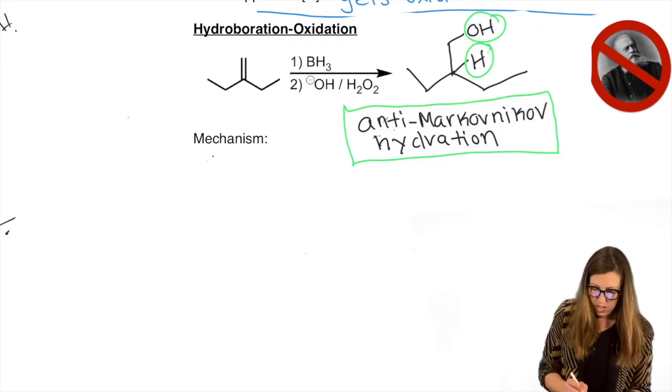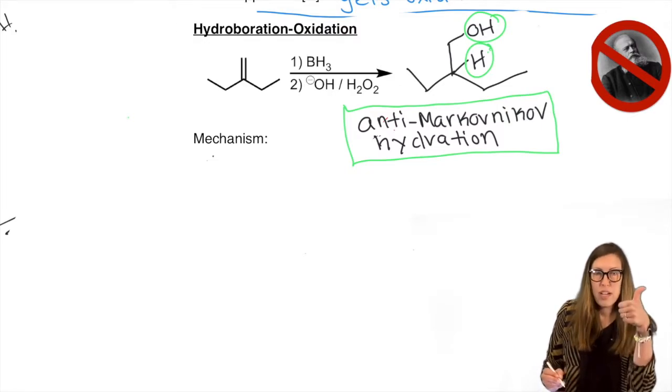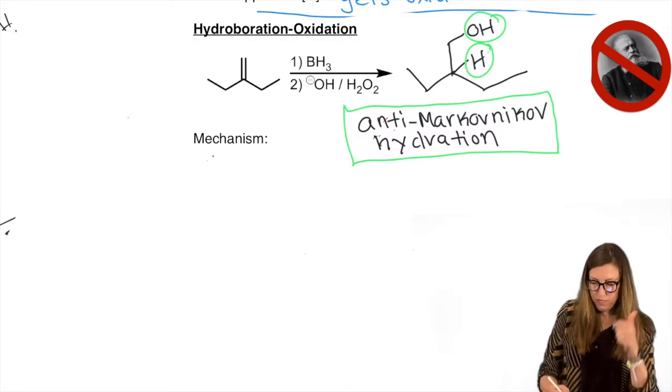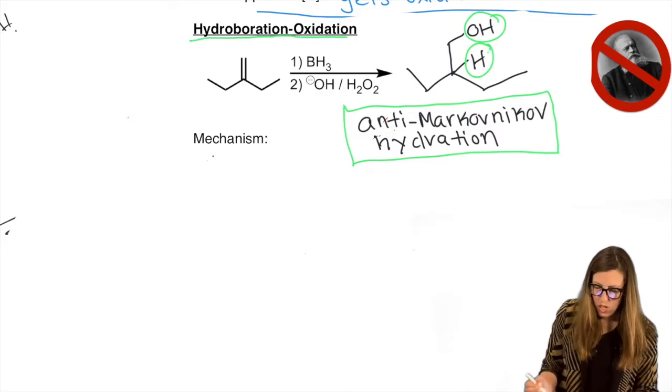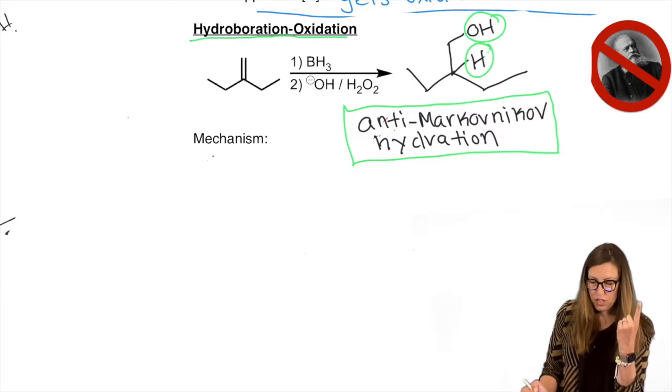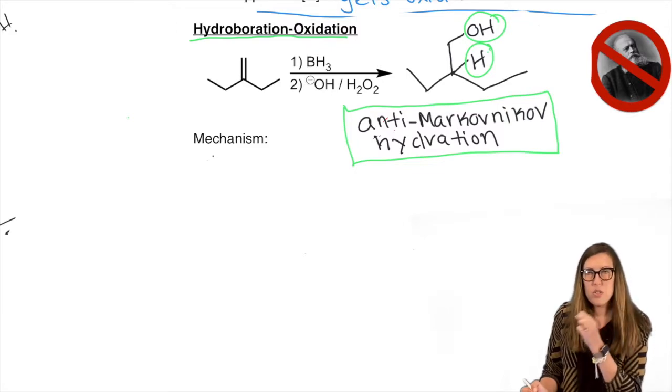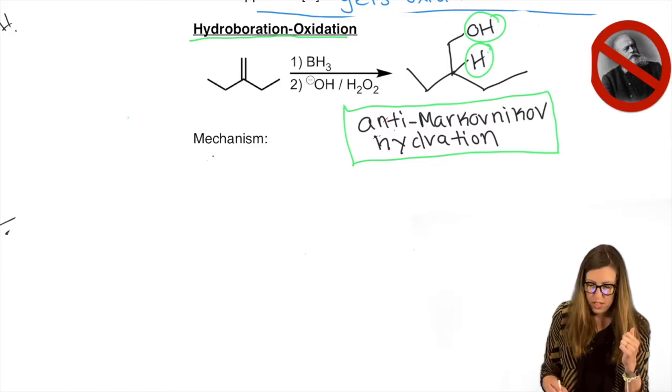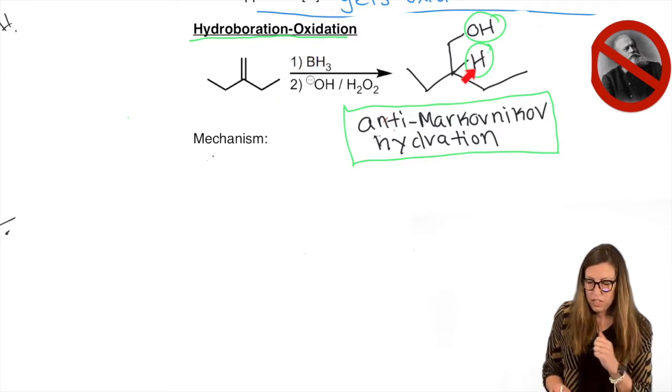The name of this reaction is described as a hydroboration-oxidation. So hydroboration is step one. This is our first two-step sequence that's required to be done to obtain our product we want. They're not considered separate steps that we'd isolate. We need to do them together to get to this end product.